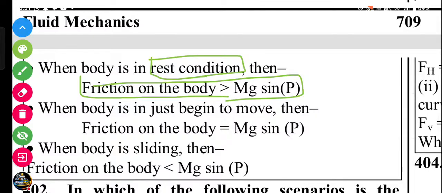When the body is just beginning to move, the friction on the body is equal to mg sine p. When the body is sliding, then the friction force is less than mg sine p.